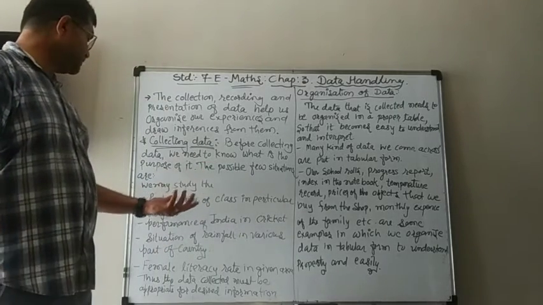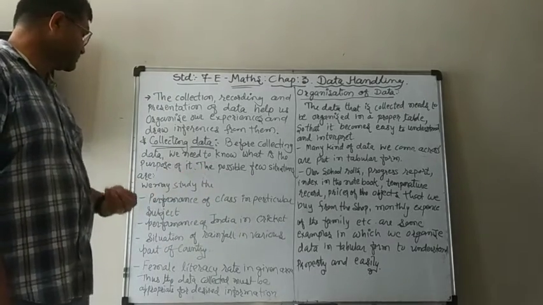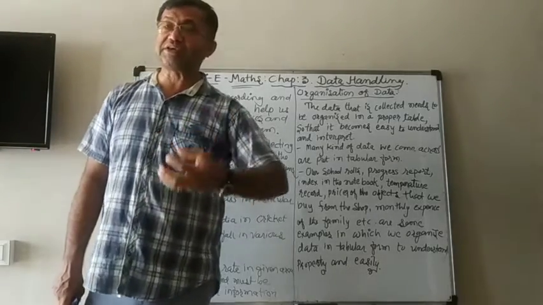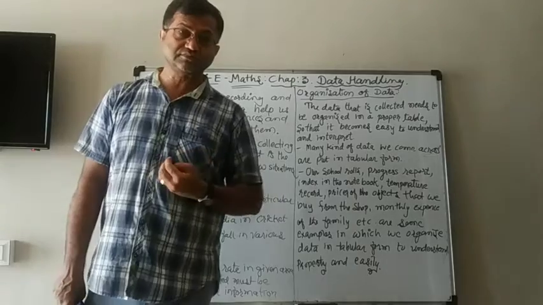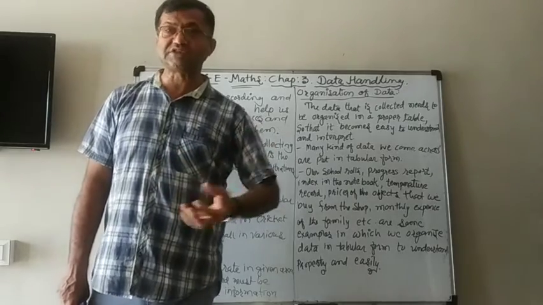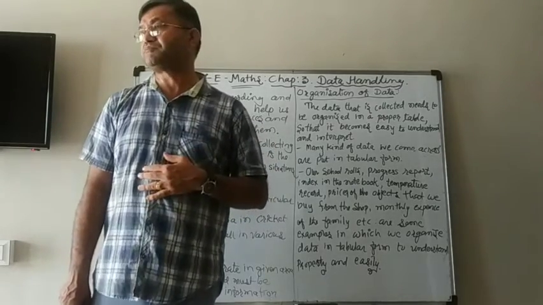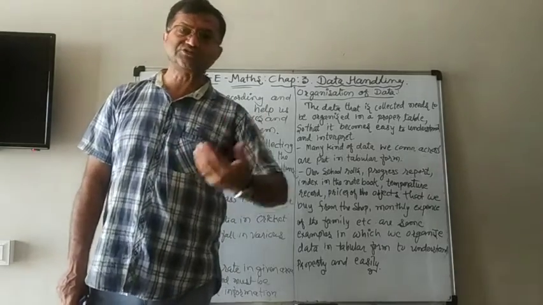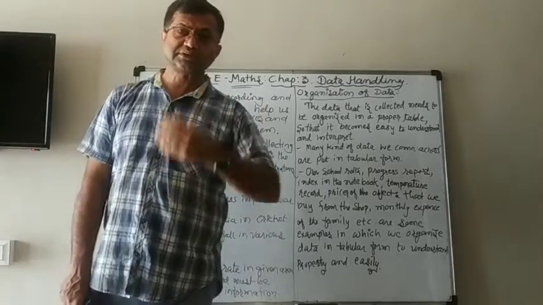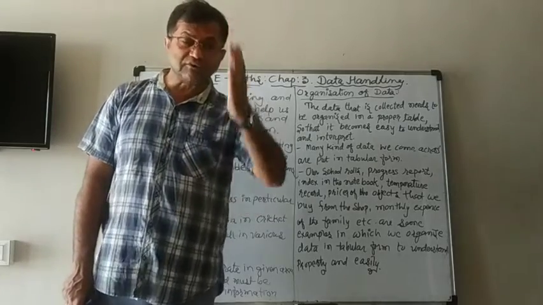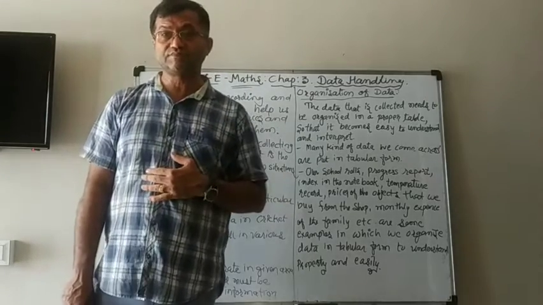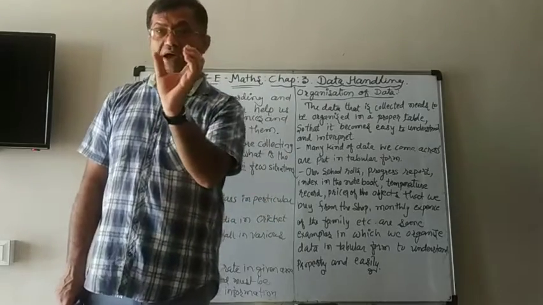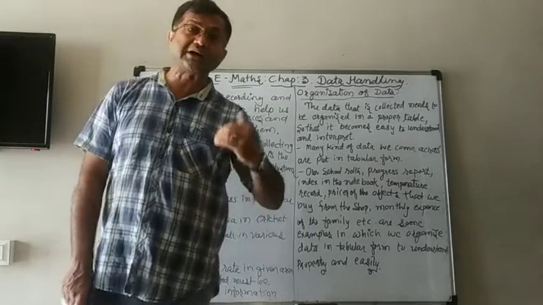We may study the performance of a class in a particular subject. Suppose we are taking tests, weekly tests, etc. After the test is finished and marks are given, the teacher will make a mark sheet. They will write down the roll numbers, names and the marks obtained.